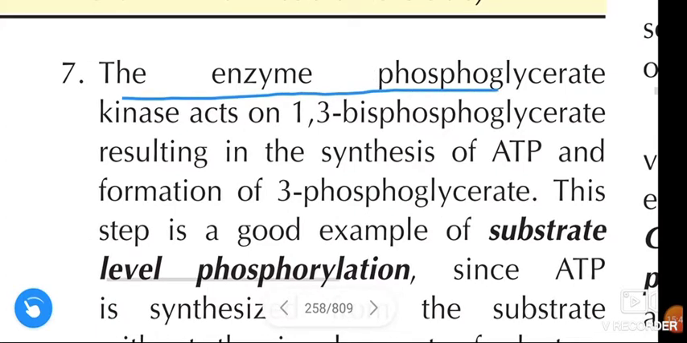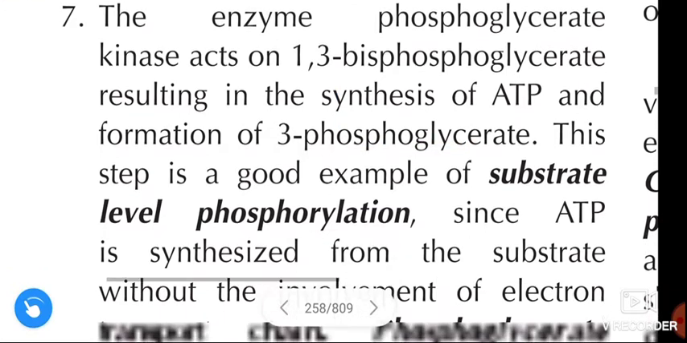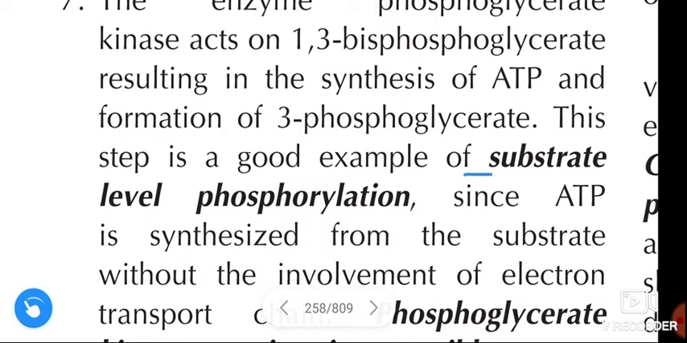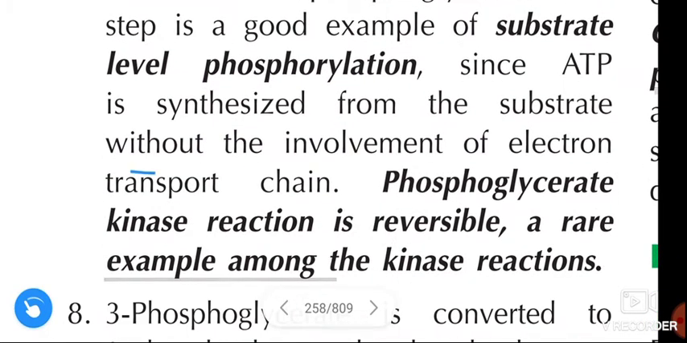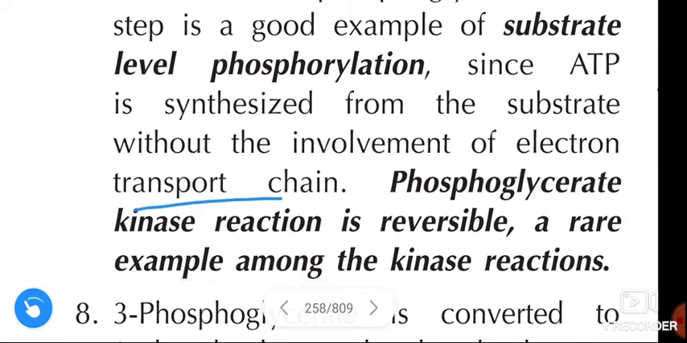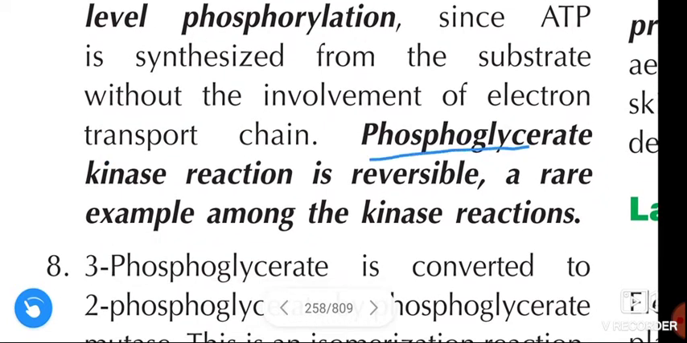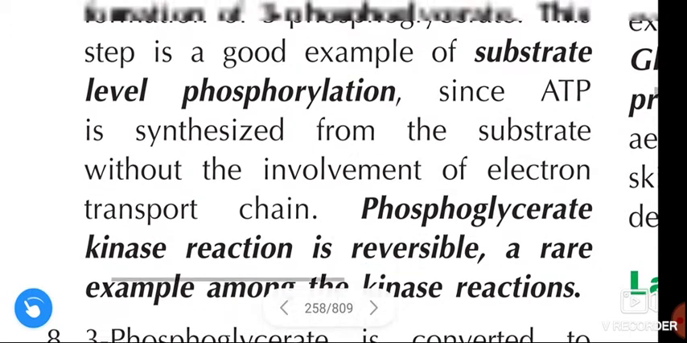Next, the enzyme phosphoglycerate kinase acts on 1,3 bisphosphoglycerate, resulting in the synthesis of ATP and formation of 3-phosphoglycerate. This step is a good example of substrate level phosphorylation, since ATP is synthesized from the substrate without the involvement of electron transport chain. Phosphoglycerate kinase reaction is reversible, a rare example among the kinase reactions.